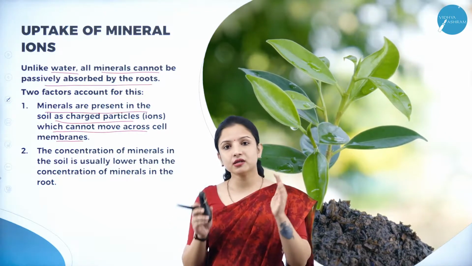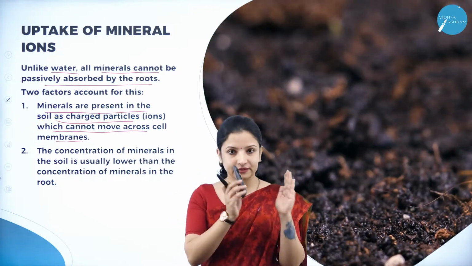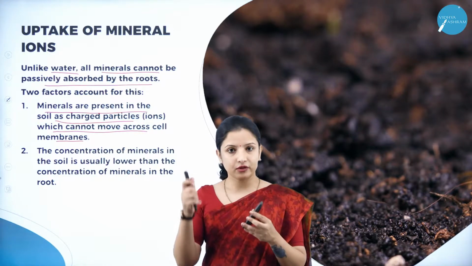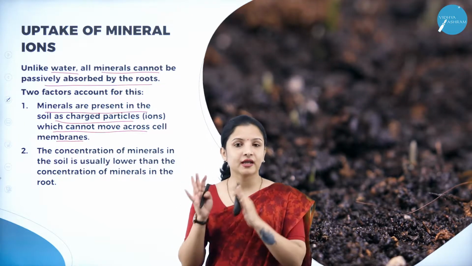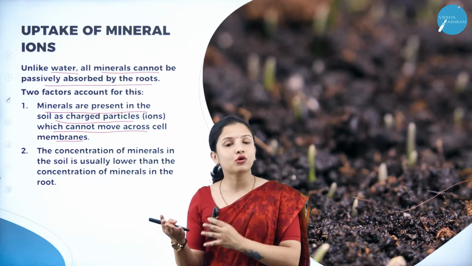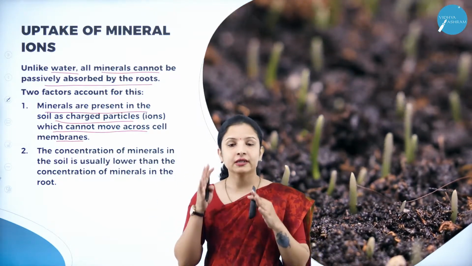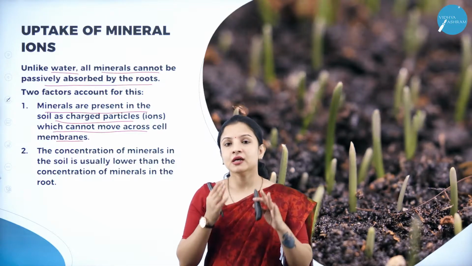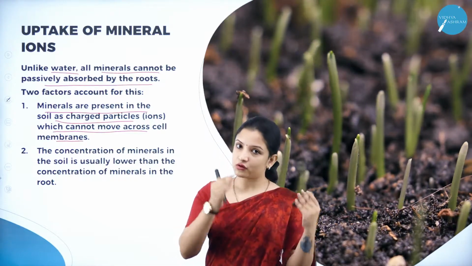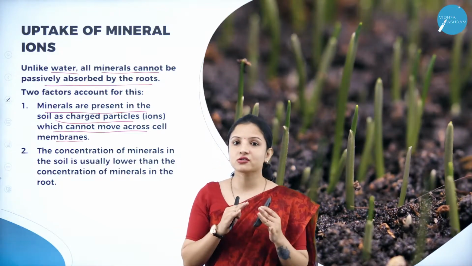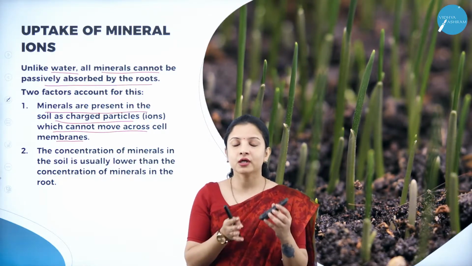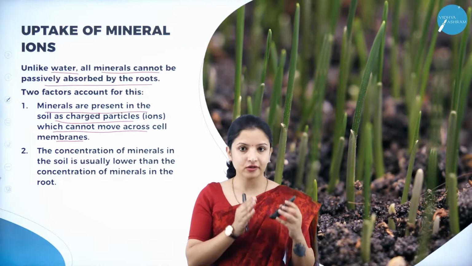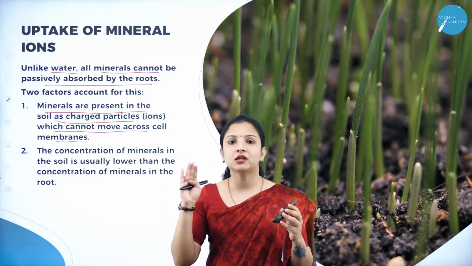When we compare the amount of minerals present in the soil with that of the root, the amount of minerals in the soil is very less, and the amount of minerals in the root is more when compared to that of the soil. Therefore, what is happening here? The minerals are moving from a region of lower concentration. Which is the region of lower concentration here? It is the soil. Because what did I tell you? In soil, mineral ions are less, and in root, mineral ions are more.